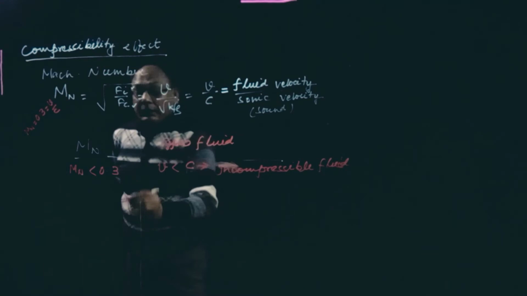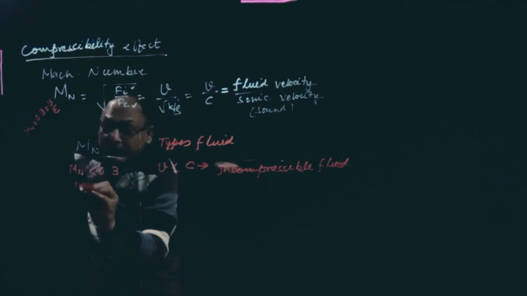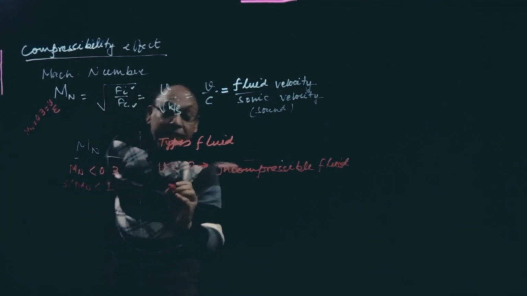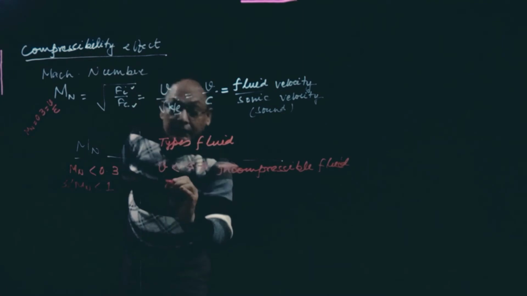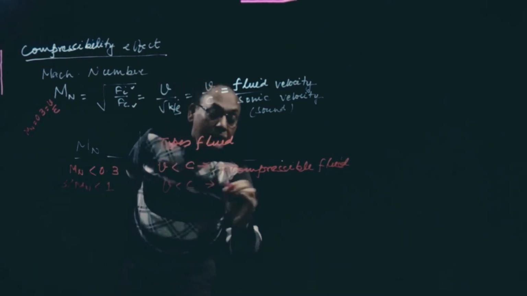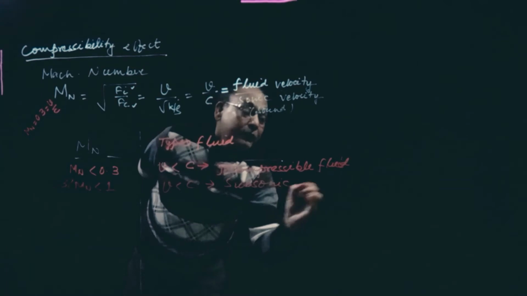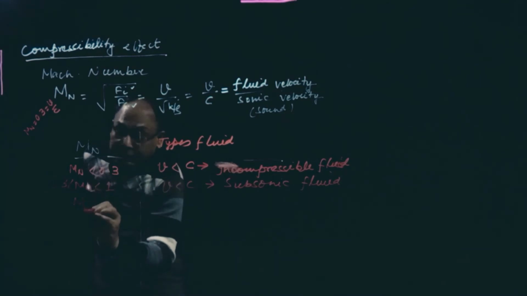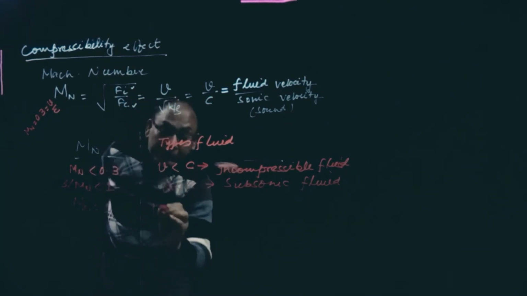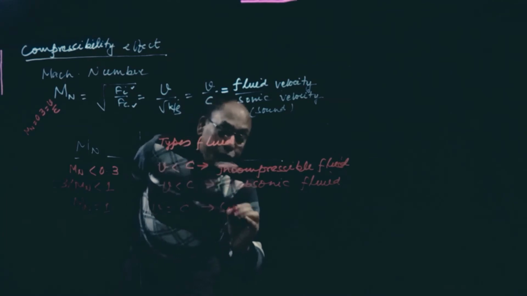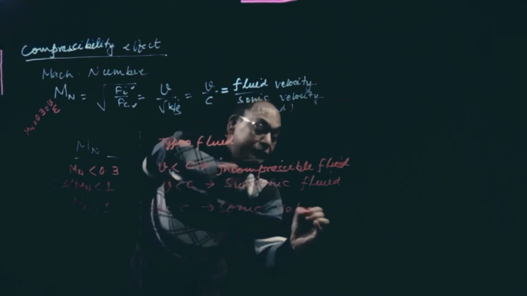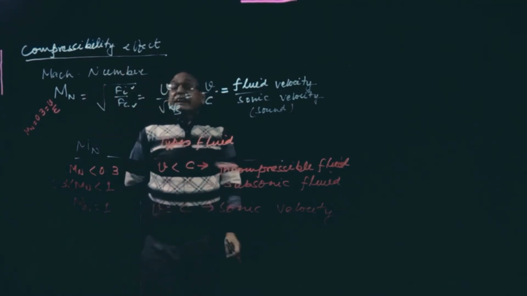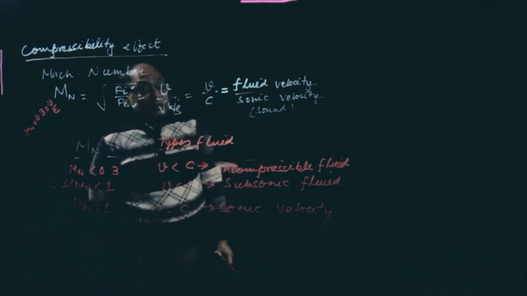Okay. If Mach number is greater than 0.3 and less than 1, that means here also V is less than C. This is called subsonic flow or fluid. When Mach number is 1, that means V is equal to C. It is called sonic velocity, or sound velocity. In this case, if it is Mach number 1, V will be equal to C, and that case is called sonic velocity.